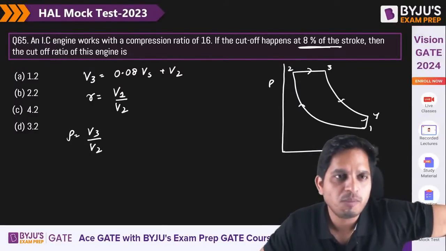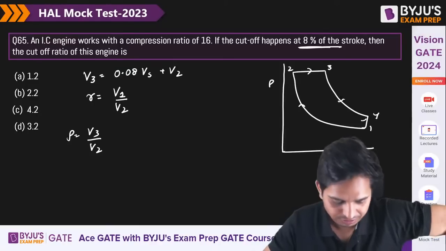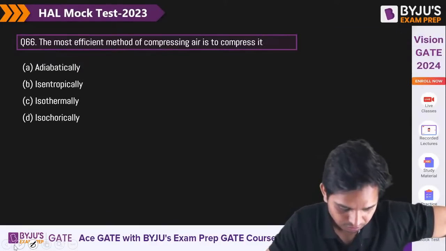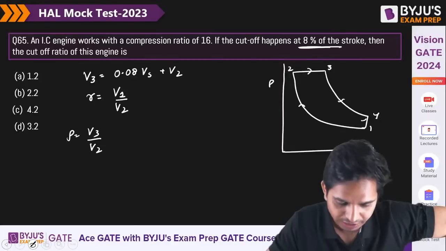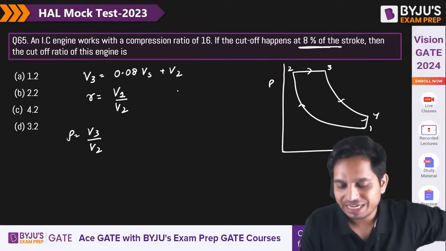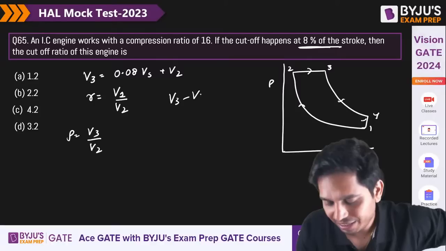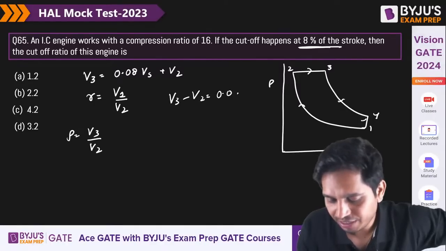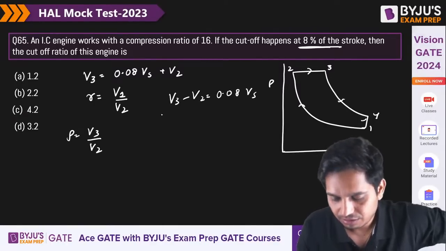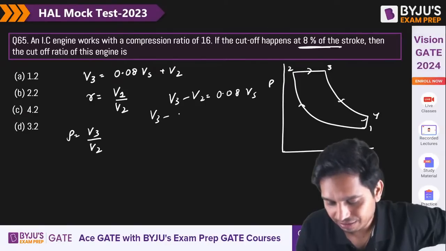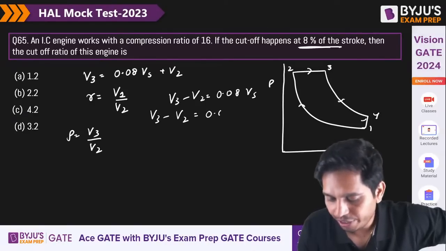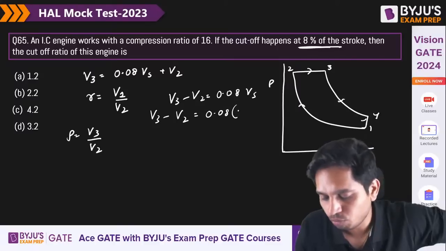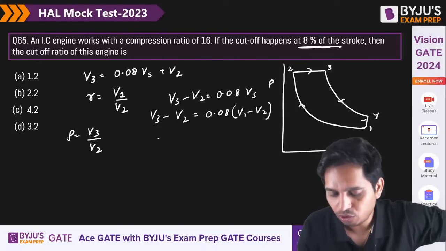Now 3 or 4 more questions are left. We will finish it, and very small questions, okay? Chalo. So basically, can I write V3 minus V2 is equal to 0.08 Vs? And swept volume is V1 minus V2.